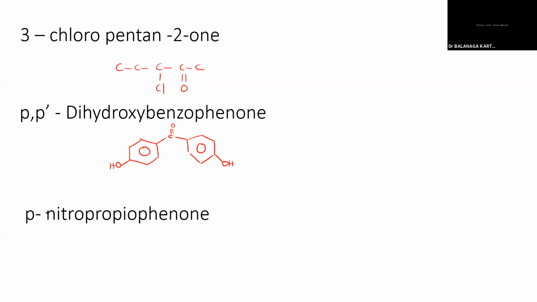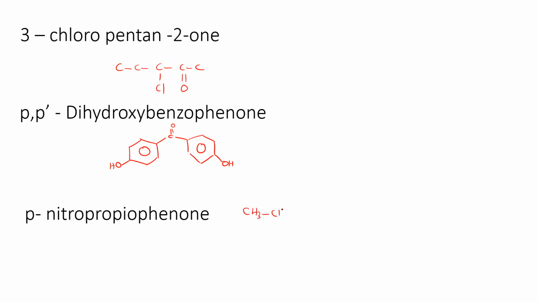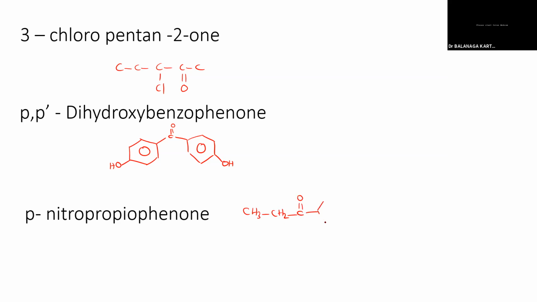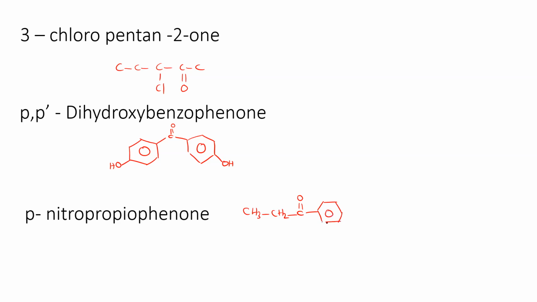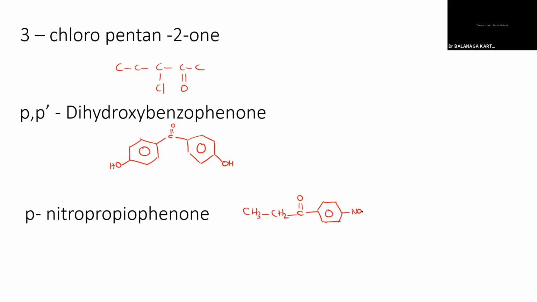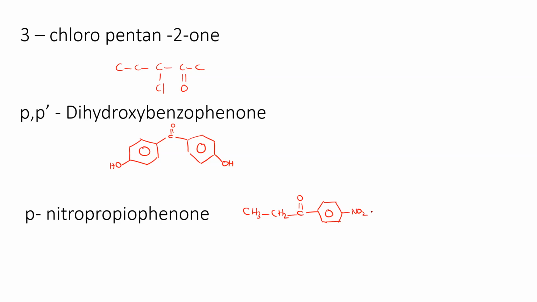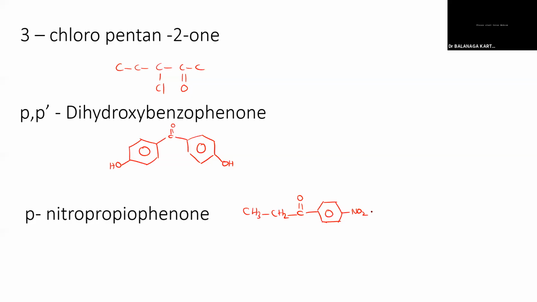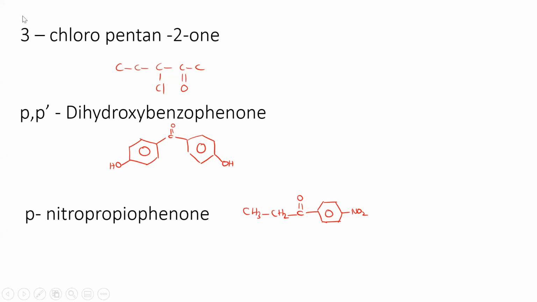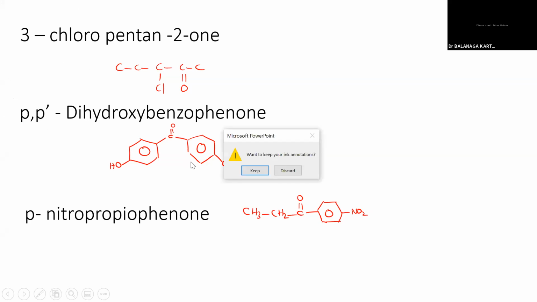Okay. Para-nitropropiophenone. How can we write? Sir, three carbons, C2H5 attached to the ketone and phenyl group, sir. Okay, very good. And at the para position there will be a nitro group, sir. Yes, at the para position I have to add a nitro group. This is para-nitropropiophenone. Is that clear? Yes, sir. Okay, fine. So up to here the IUPAC nomenclature is over, and next we'll move on to the preparation part.